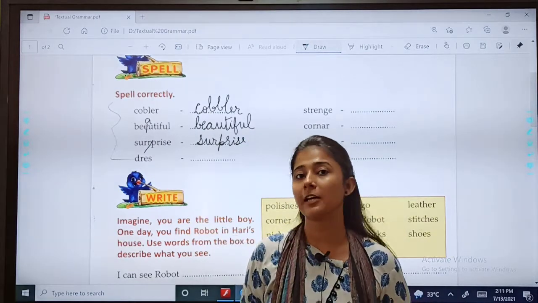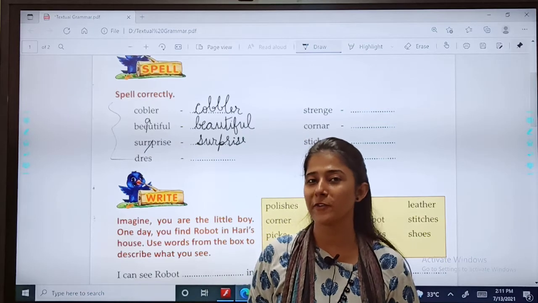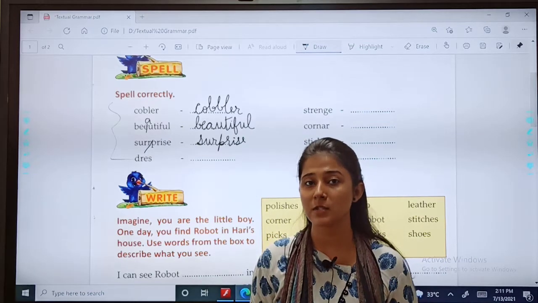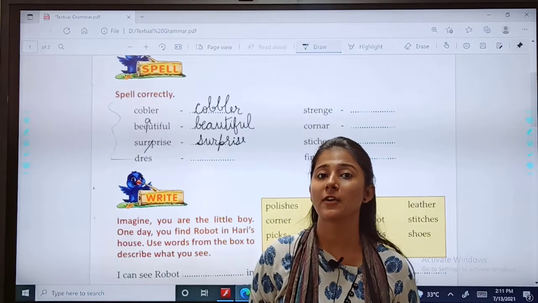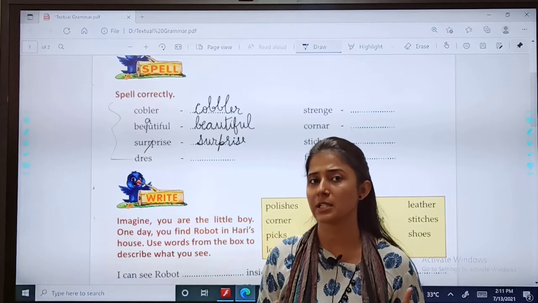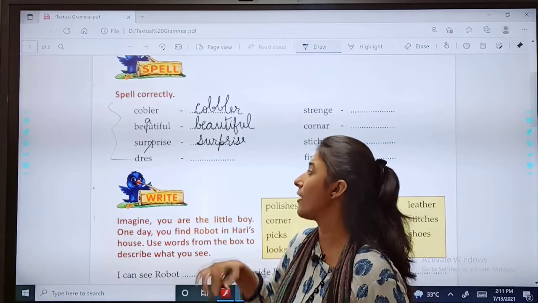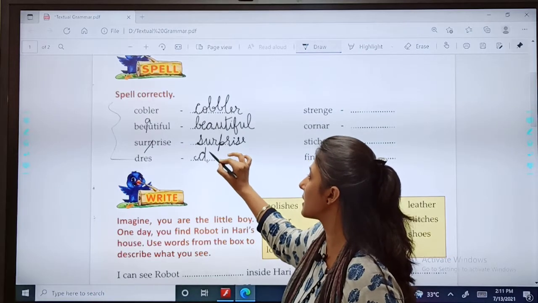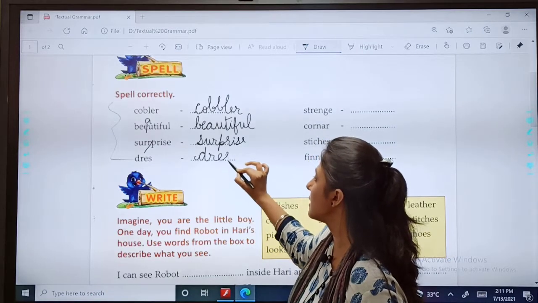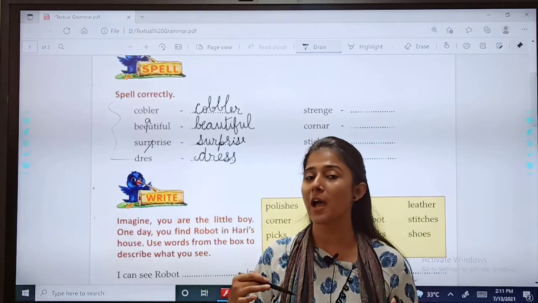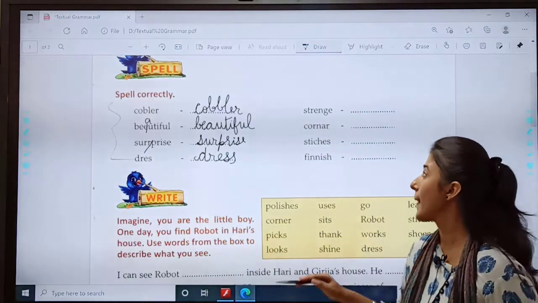Dress. We all wear dress, beautiful dress. So, see, when we pronounce it, we say dress. So, you can guess what the mistake is here. They have written a single S, but the correct spelling is D-R-E-double-S. So, can you see how you have to find the mistakes?